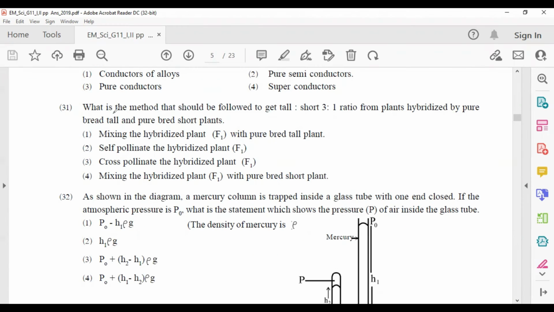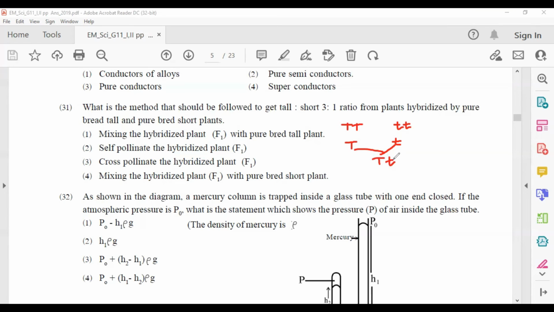Question number 31. What is the method that should be followed to get a tall to short 3:1 ratio from plants hybridized by purebred tall and purebred short plants? First, you have to hybridize purebred tall plants, capital T, and purebred short plants, and the gametes are capital T and small t. They get combined together and form the F1 generation. It is capital T, small t, F1 generation.